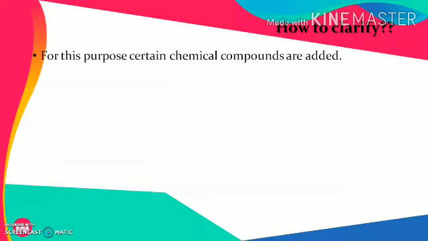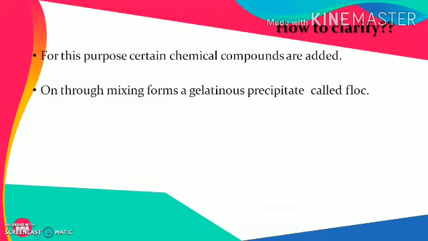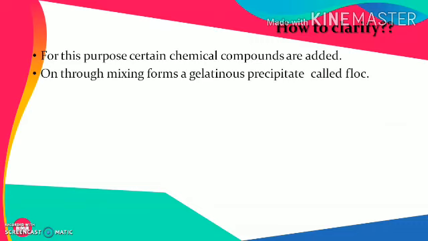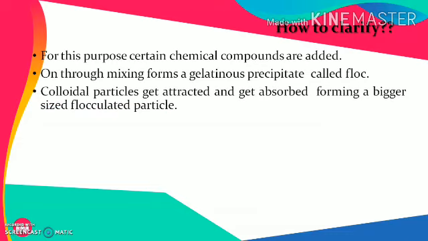For this purpose, certain chemical compounds are added. On thorough mixing, they form a gelatinous precipitate which is generally called floc. The colloidal particles get attracted and absorbed, forming a bigger flocculated particle.